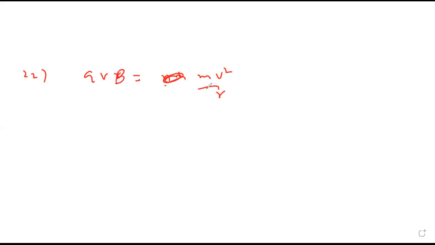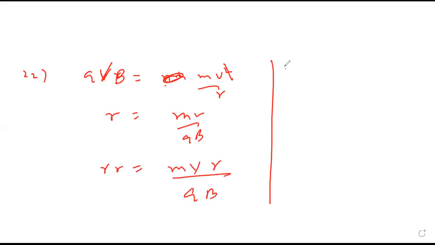That means the magnetic force produces the centripetal force. We want the answer in terms of n. One v gets cancelled, so r becomes mv upon qB. Multiply both sides by r: mvr equals qBr square. mvr is nh upon 2 pi by the second postulate. So option A.